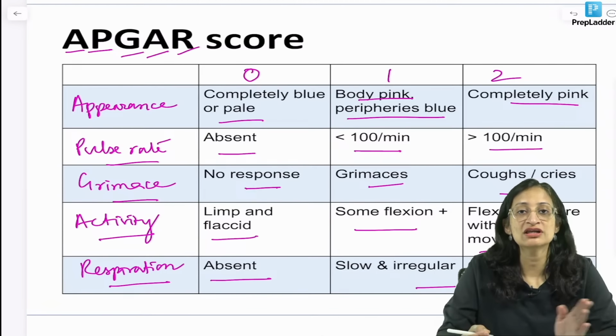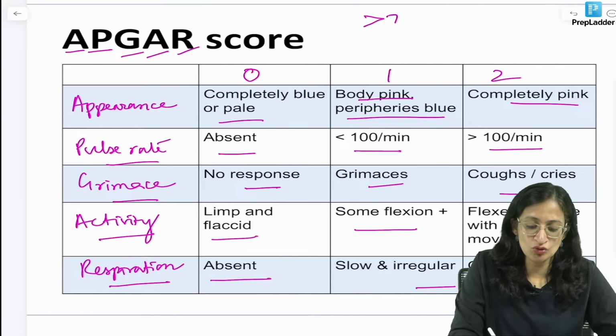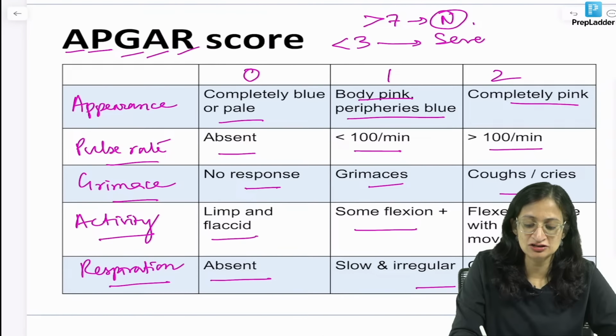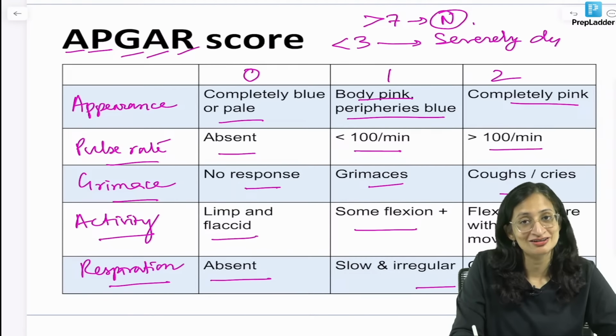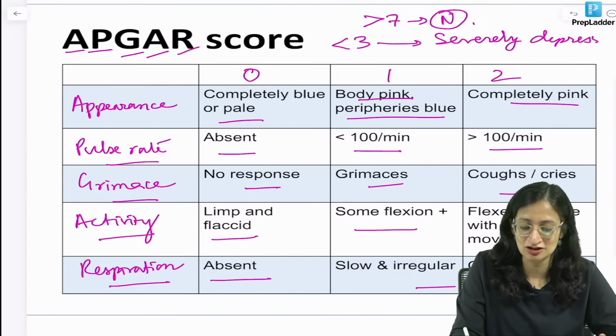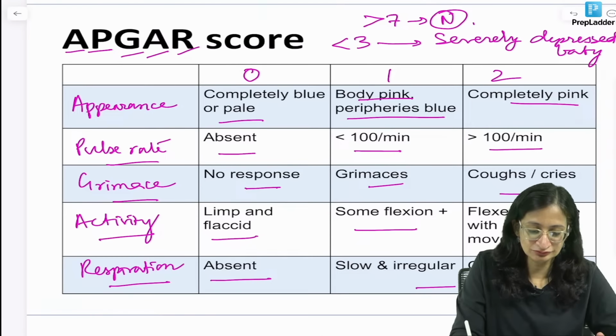So you can see the higher the Apgar score, the better it is. More than 7 would be normal. And less than 3 Apgar score will indicate a severely depressed baby, not the psychiatry wala depression, of course, but severe birth asphyxia. Okay. Very good.